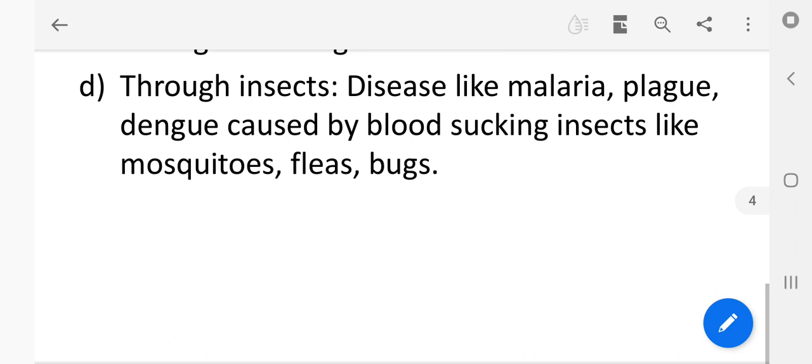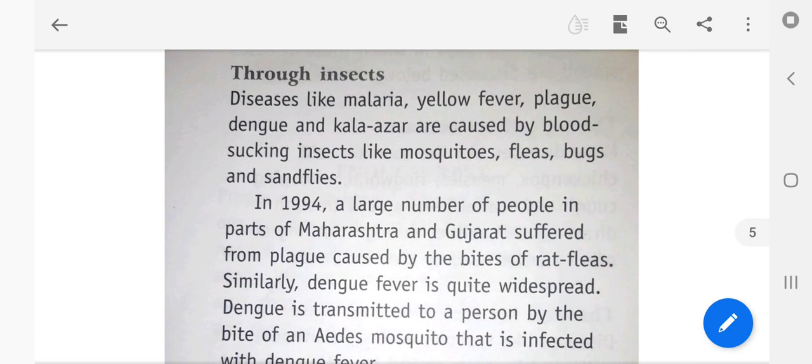Through insects. Diseases like malaria, yellow fever, plague, dengue and kala azar are caused by blood-sucking insects called mosquitoes, fleas, bedbugs and flies. In 1994, a large number of people in parts of Maharashtra and Gujarat suffered from plague caused by the bites of rat fleas.